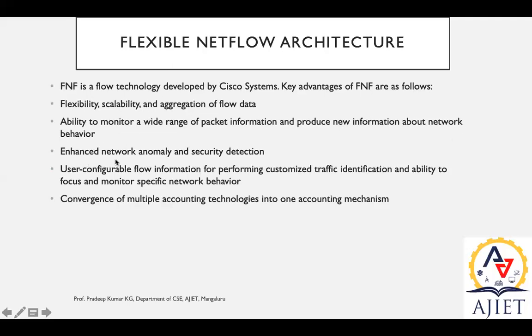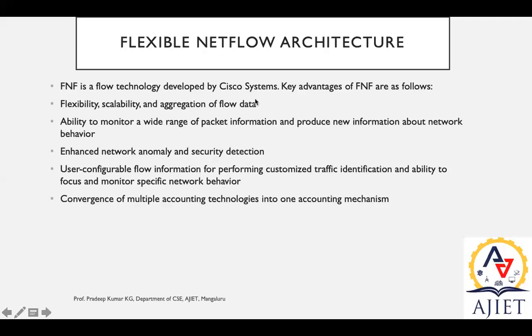The next point is enhanced network anomaly and security detection. We can increase the network strength whenever there is a need, and we can easily have security, CRC or other security infrastructure related things, so that we can have security for our entire communication network.